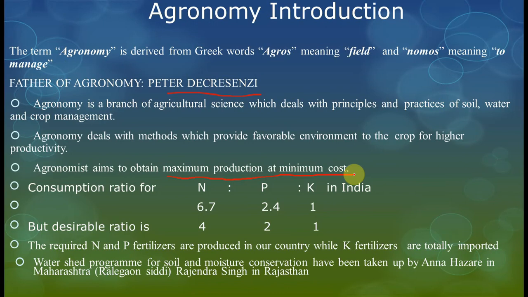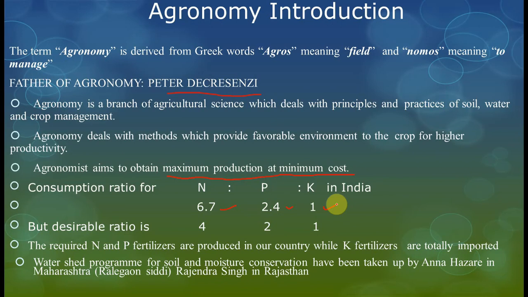This is the point. And consumption ratio, here see friends, we know that NPK is most essential for our crops. As per consumption ratio, in India we are using NPK in the ratio of 6:2.4:1 friends. This is actually what we are using at field level.